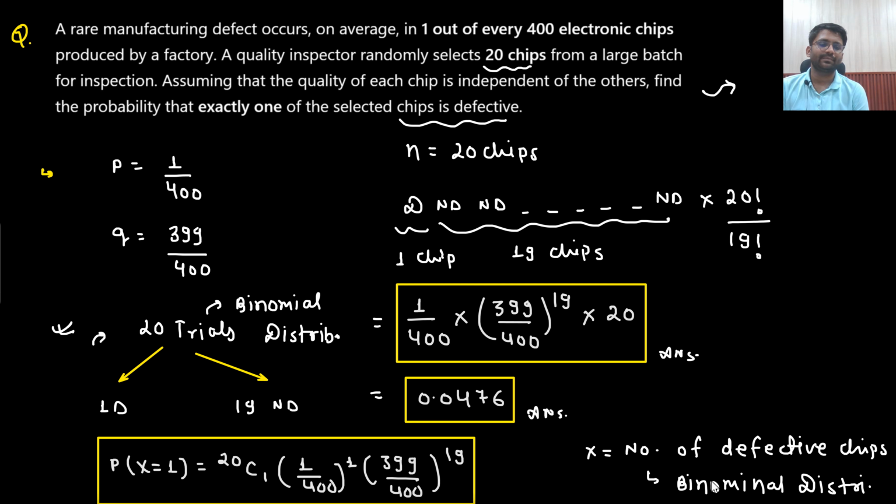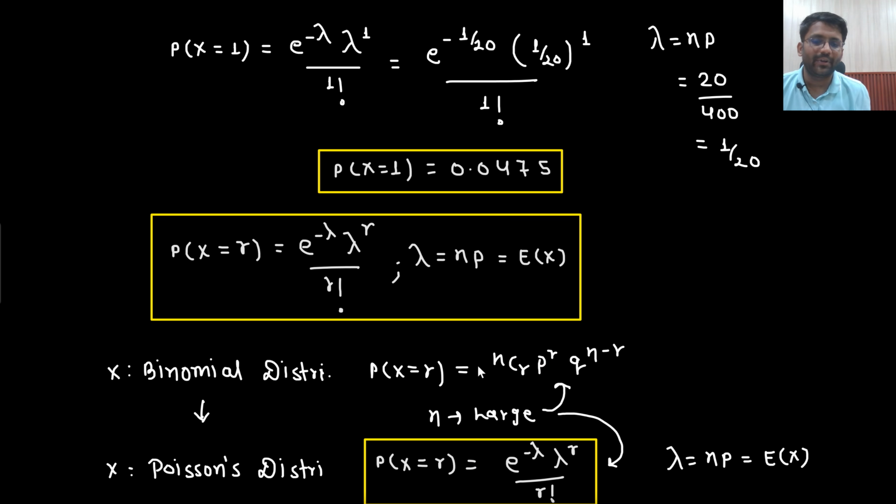Now I can see that the number of trials, 20, is a bit larger number. If n is tending to infinity, then nCr p to the power r, q to the power n minus r could be replaced as e to the power minus lambda multiplied with lambda to the power r divided by r factorial, where lambda equals n into p, which equals the expectation of random variable x. And when I put the values, I get the same answer. So this is your Poisson's distribution. This is known as Poisson's distribution.